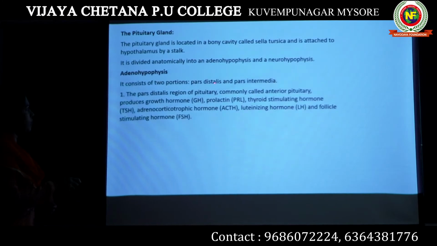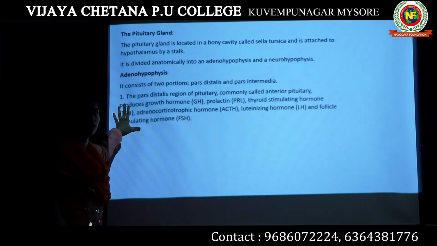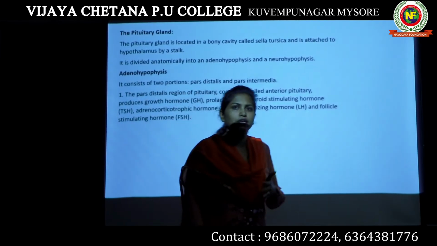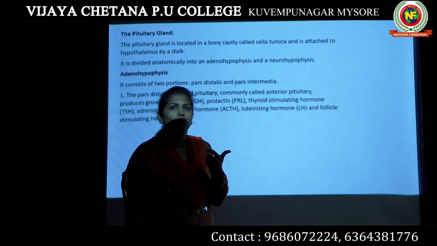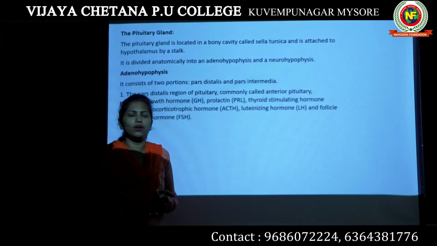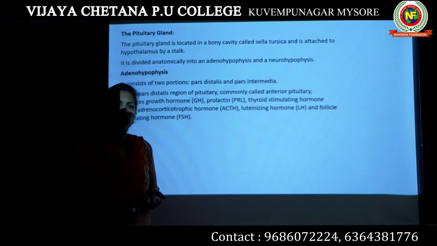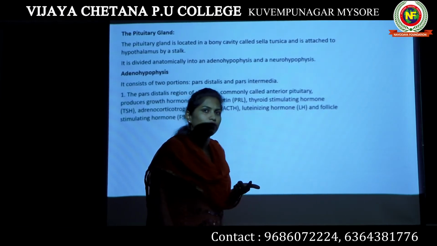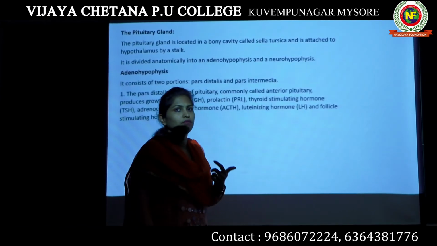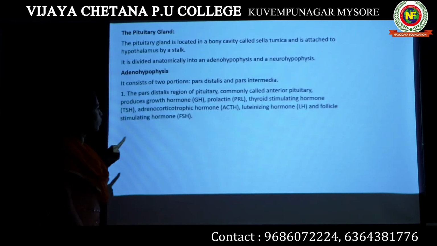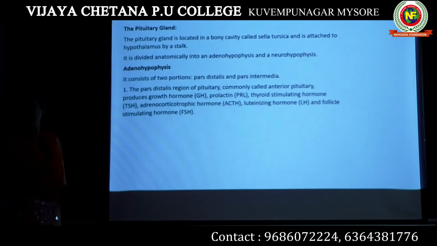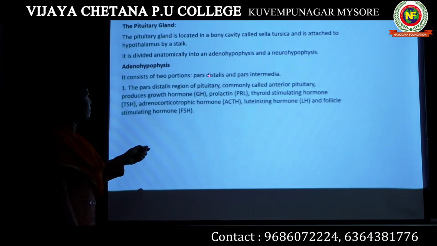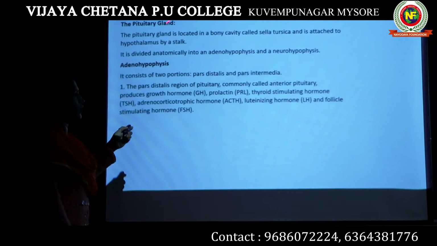The pars distalis part of the pituitary produces 6 hormones: luteinizing hormone, LH; follicle stimulating hormone, FSH; thyroid stimulating hormone, TSH; adrenocorticotropic hormone, ACTH; prolactin, PRL; and growth hormone, GH. These are the 6 different types of hormones produced by the pars distalis region of the pituitary gland.